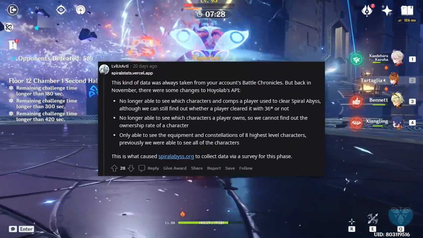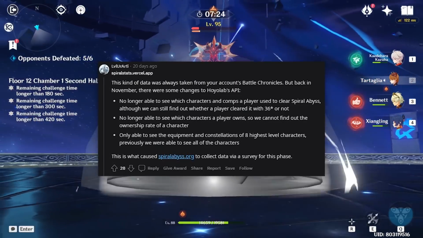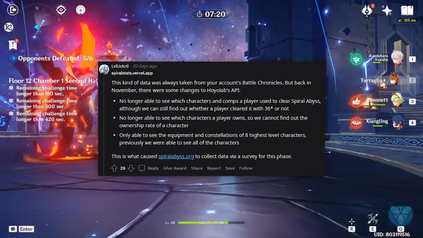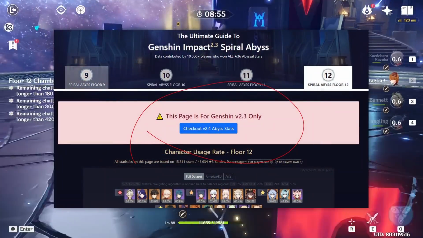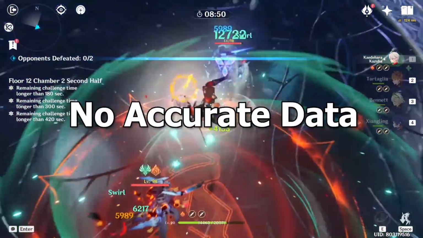But a while back, MiHoYo pretty much killed this API. It's just stopped working. You cannot get data anymore. And it just means that there's no reliable data anymore. And well, it's pretty much killed the entire project already. And here you can already see the first problem: no accurate data.